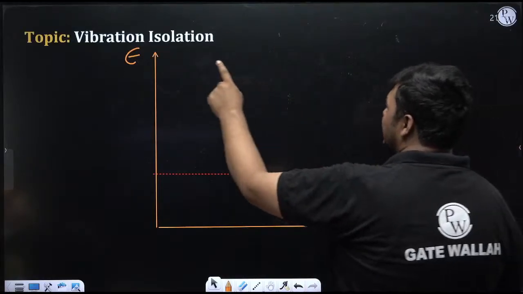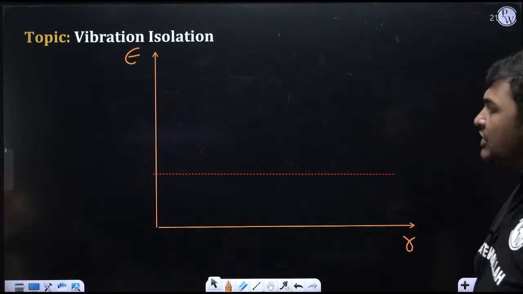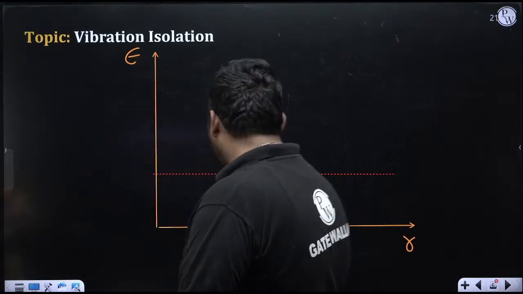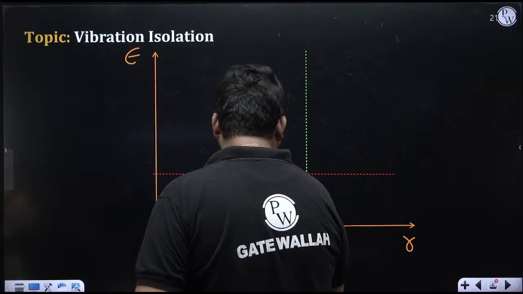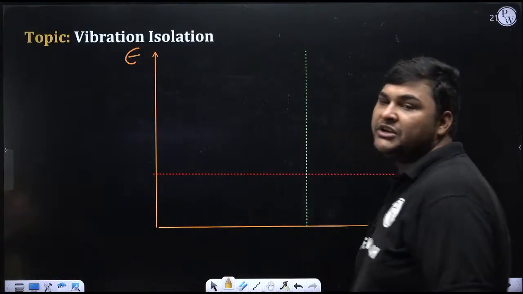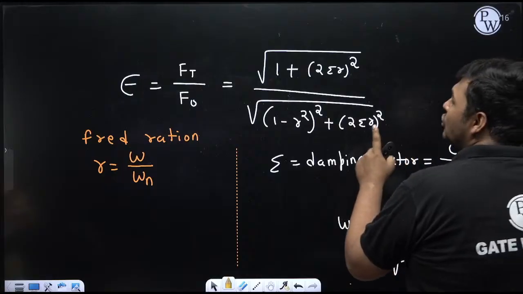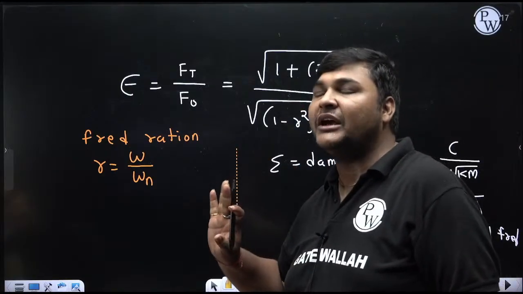On the y-axis, I am taking epsilon, transmissibility ratio. On the x-axis, I am taking R, that is frequency ratio, and I am drawing this graph for any fixed value of zeta. But you can conclude one thing: whatever the fixed value of zeta, whether zeta is 0, 0.1, 0.2, or 0.3, for R equal to 0 and R equal to root 2, epsilon will always be equal to 1. I will write everything, don't worry, just try to understand the concept.